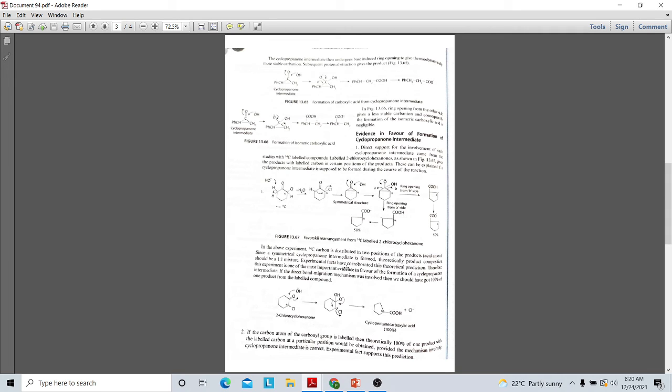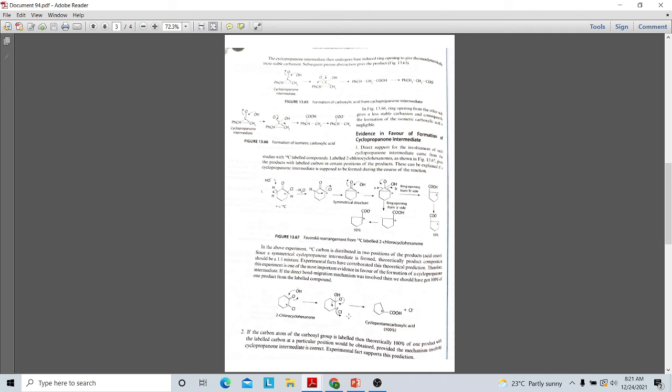So experimental facts have corroborated the theoretical prediction. If the carbon atom of the carbonyl compound is labeled, if you are using the labeled carbonyl compound with carbon 14, one product will be formed or a symmetrical intermediate will be formed. That is the concluding sentence. Or if you are using a 50-50 mixture subjected to Favorsky rearrangement, the two compounds can be obtained, that is 50-50 or 75-25 like that.